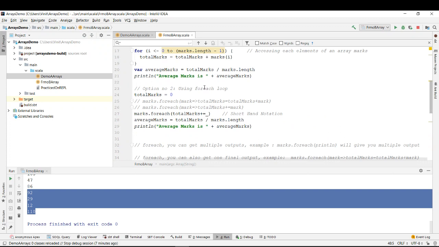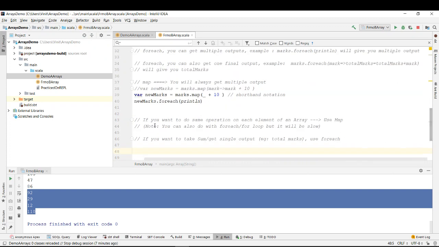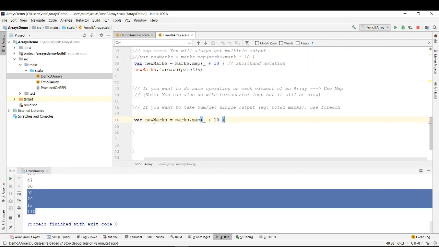For each can also give you, like it was creating a new array, right? You were adding the plus 10, right? You can also do this with for each. So I'm just overwriting this new marks again, and I'm saying that whatever you did over here with map, you can also do it with a for loop. You can also do it with for each, right?